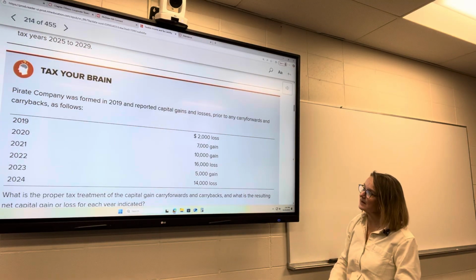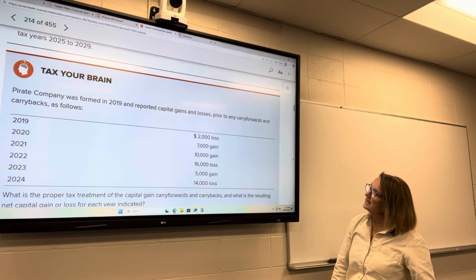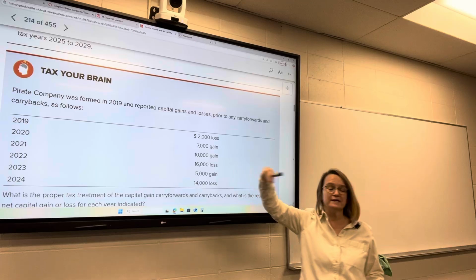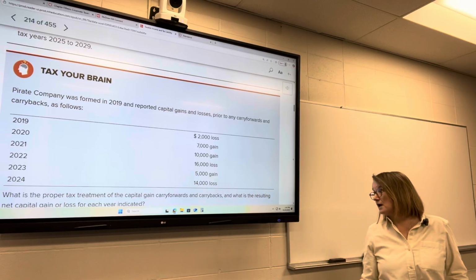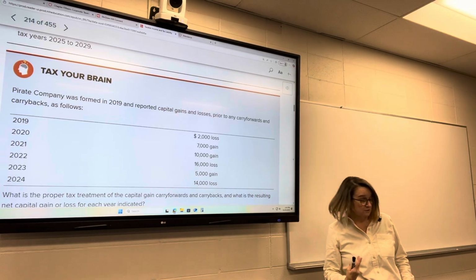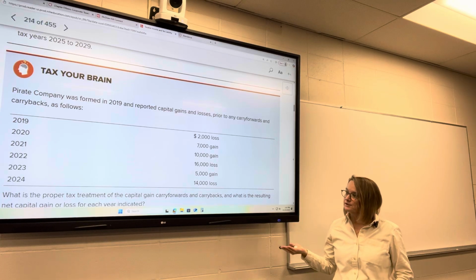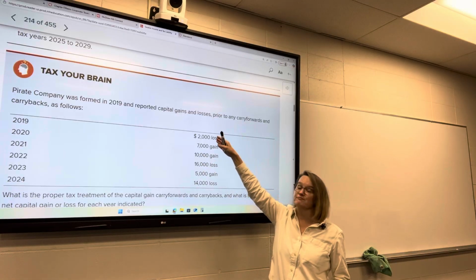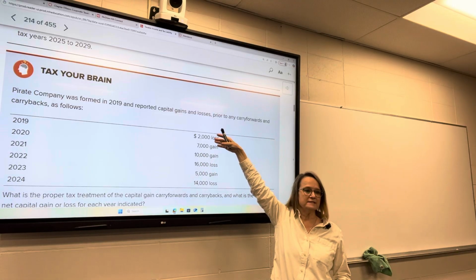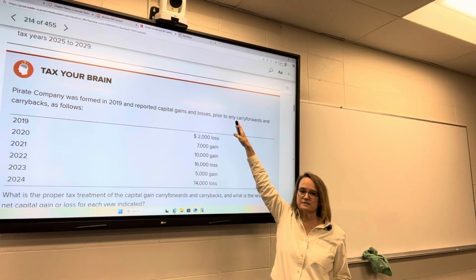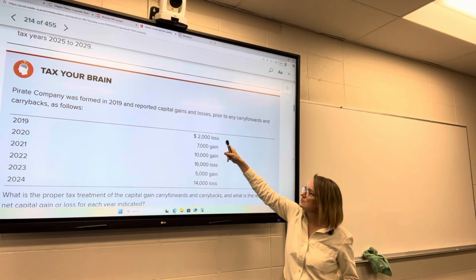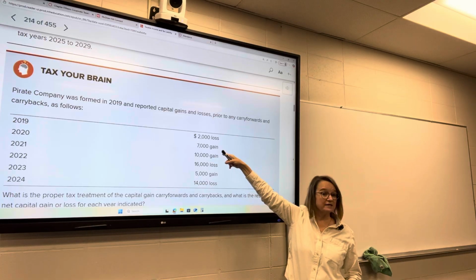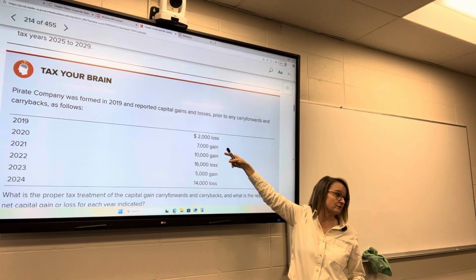Let's take a look at this one. We've got Pirate Company, formed in 2019. They had capital gains and losses of this. So they had a loss in 2019 of $2,000. Obviously, they couldn't take that loss in 2019, but they have a $7,000 gain. They can't go back because they started in 2019. So there is no carryback in this example. But what they can do is they can take that $2,000 loss and apply it in 2020. So now instead of a $7,000 gain, they've got a $5,000 gain.